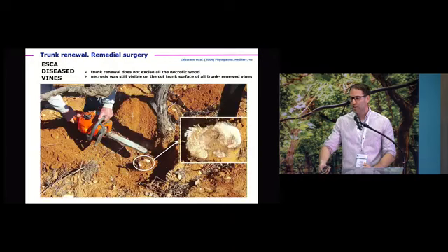For example, in the case of esca disease, what we saw is that the necrosis can also reach the rootstock part of the plant, so below ground. So it's almost impossible to remove all this affected wood when we have plants affected by esca disease.